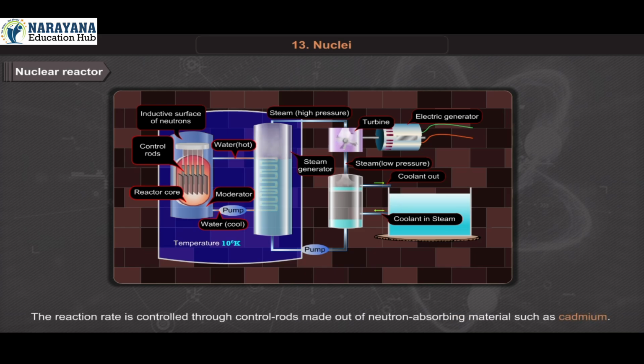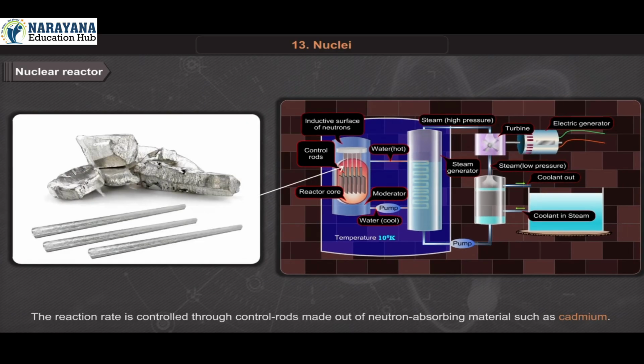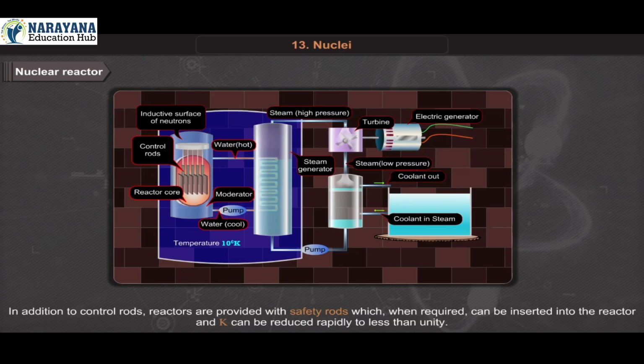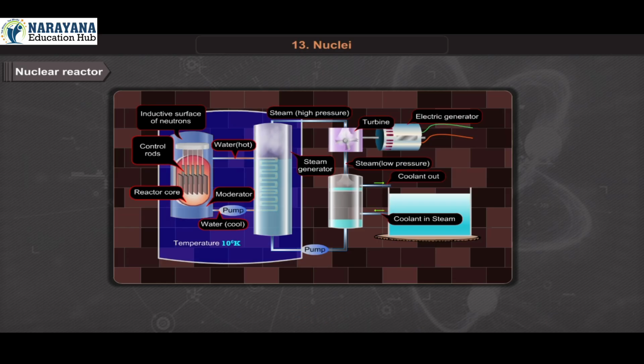The reaction rate is controlled through control rods made out of neutron-absorbing material such as cadmium. In addition to control rods, reactors are provided with safety rods which, when required, can be inserted into the reactor and K can be reduced rapidly to less than unity.